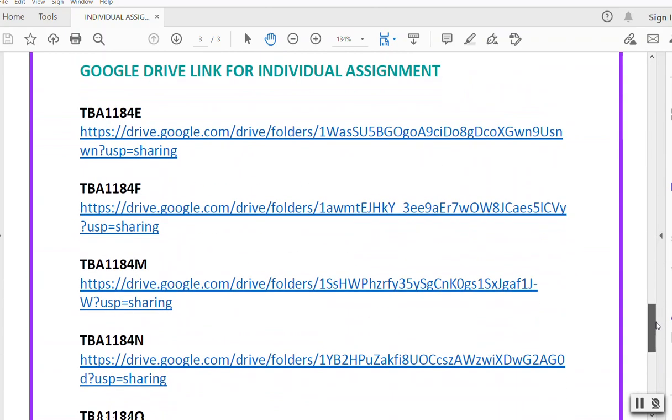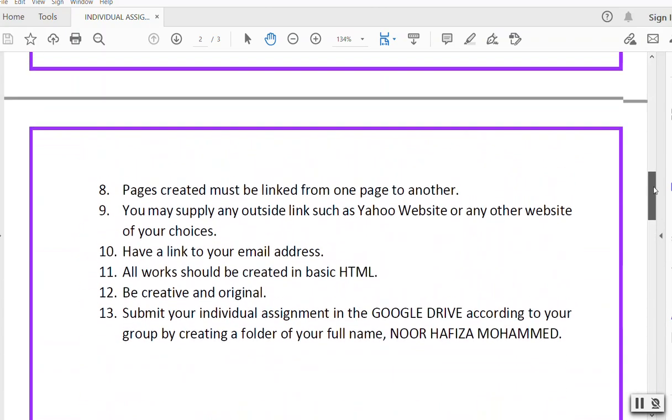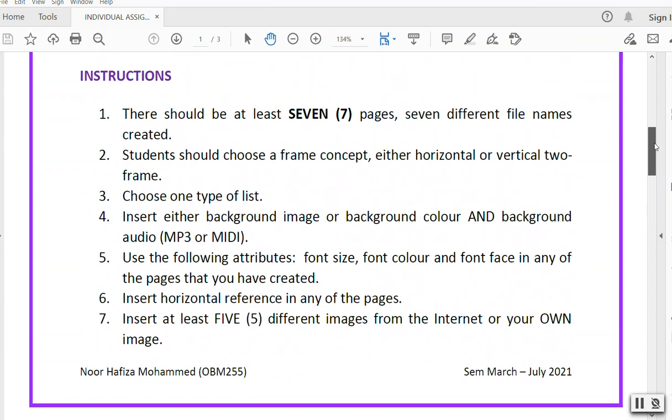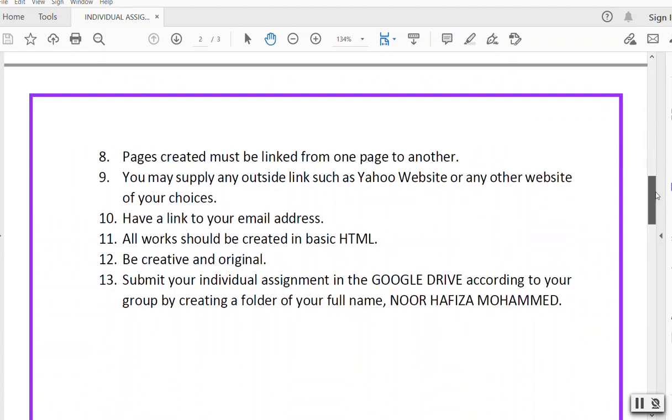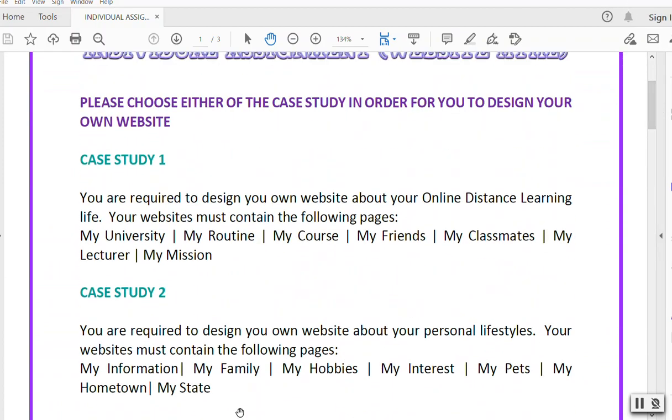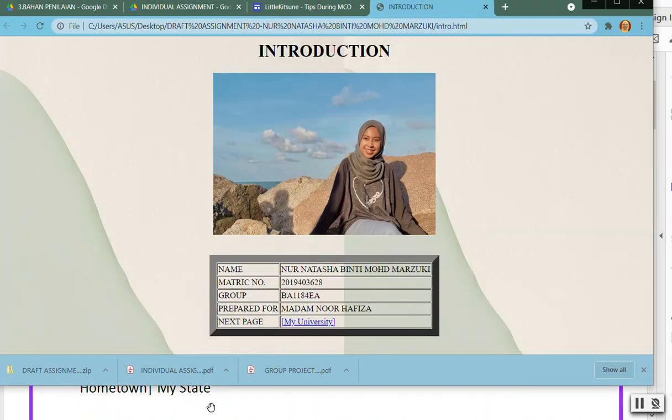For your individual assignment, I don't think you need a table. Do you have to have a table in your individual assignment? No. Okay, I think you need to have the table for your group assignment, but again, never mind. If you have it, it's okay. Okay, so this is for you.